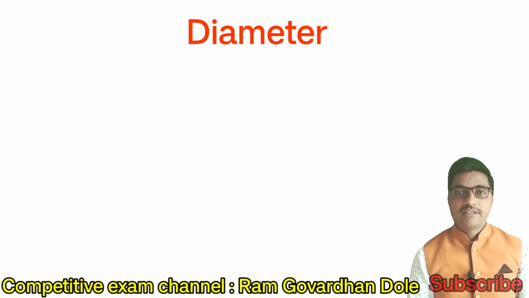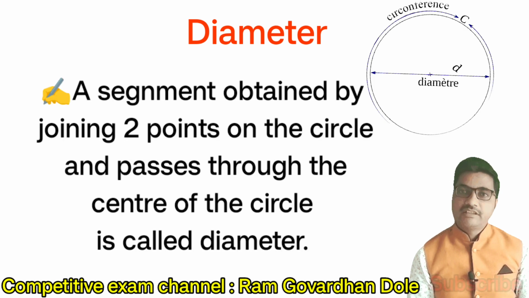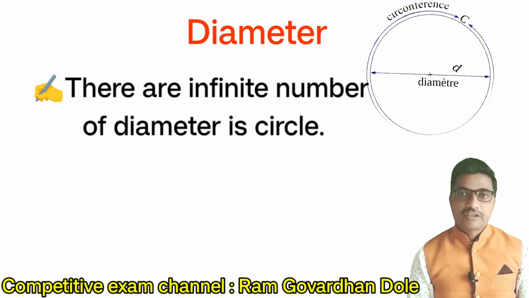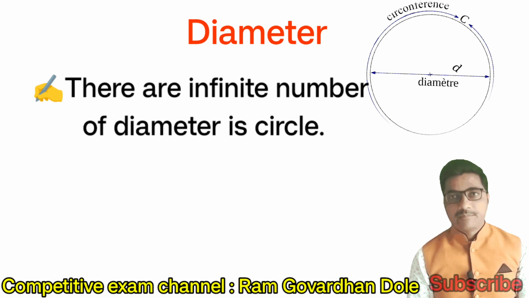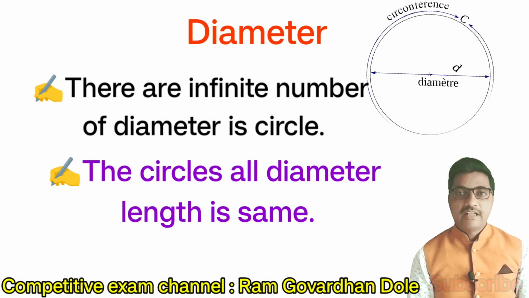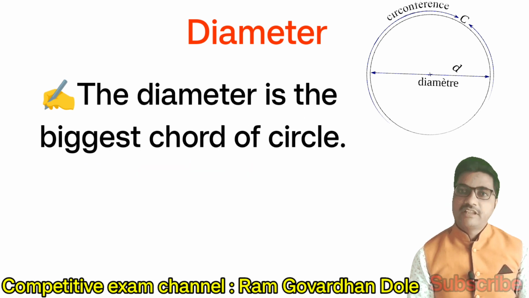Next, diameter. What is meant by diameter? A segment obtained by joining two points on the circle and passing through the center of the circle is called a diameter. There are infinite diameters in a circle. Next, all diameters of a circle have the same length. Next, the diameter is the biggest chord of a circle.